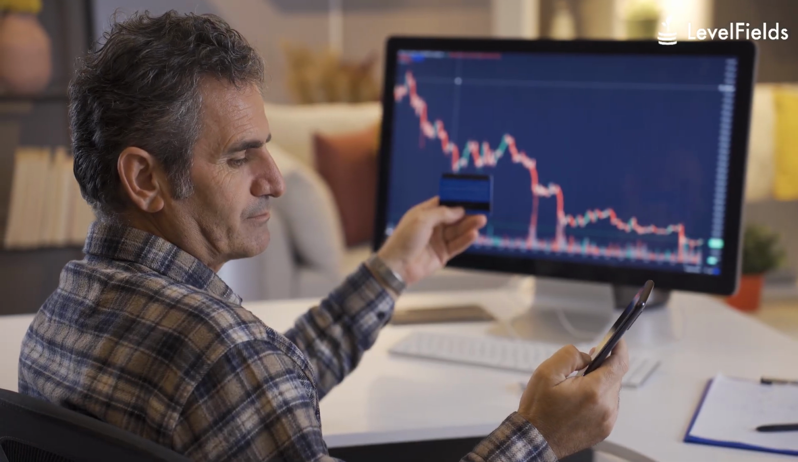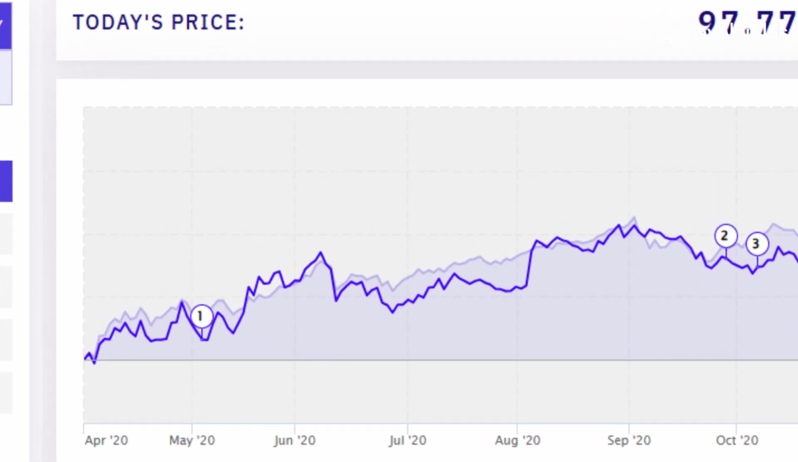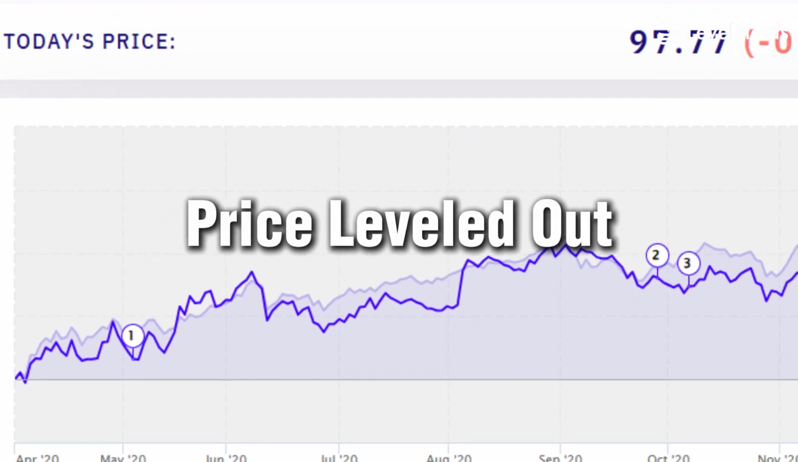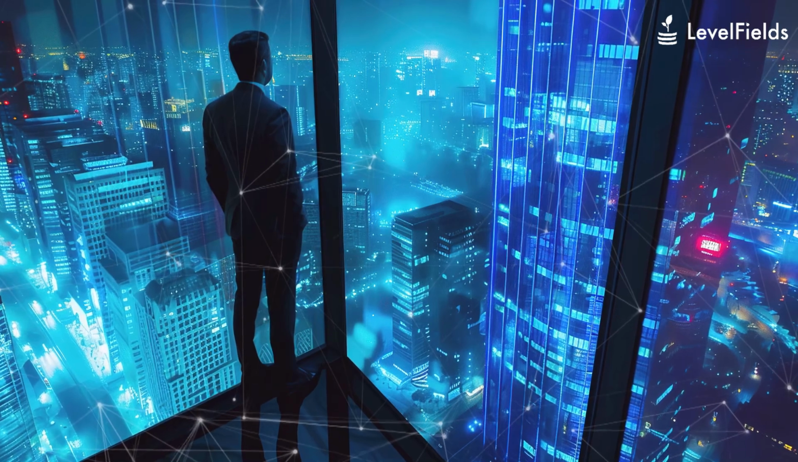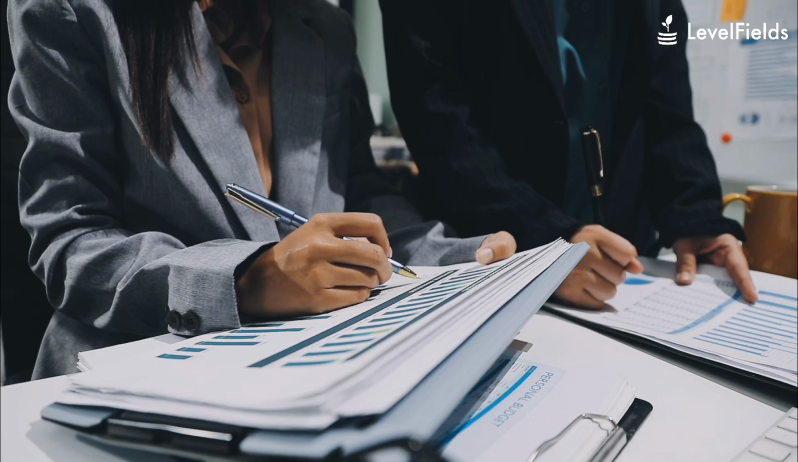Now contrast that with Disney's CEO replacement. Investors cheered the move, hoping for a turnaround after poor performance. The stock jumped on the news. But as the reality of a long-term fix set in, the price leveled out. It's not just about the CEO, it's about the company they're leaving behind. That's why filtering by financial performance matters.